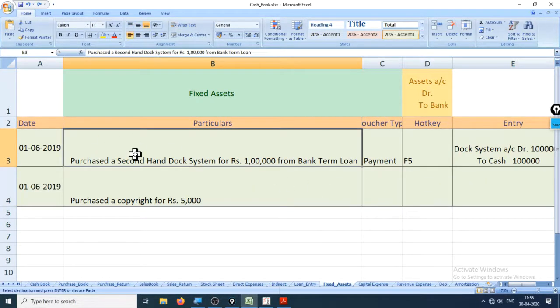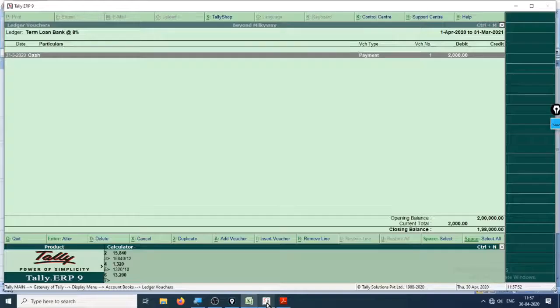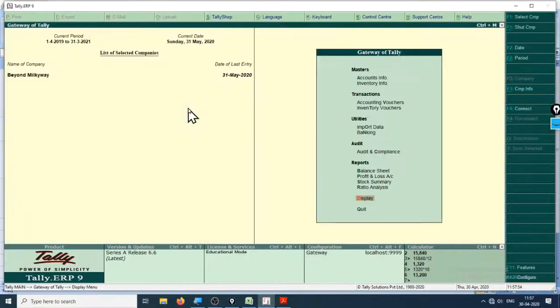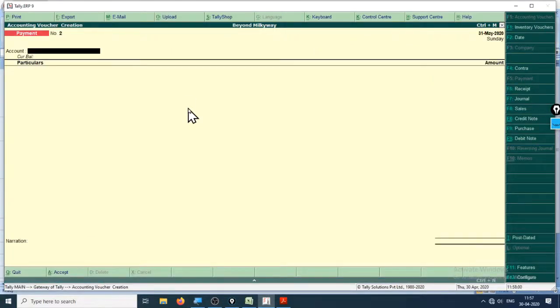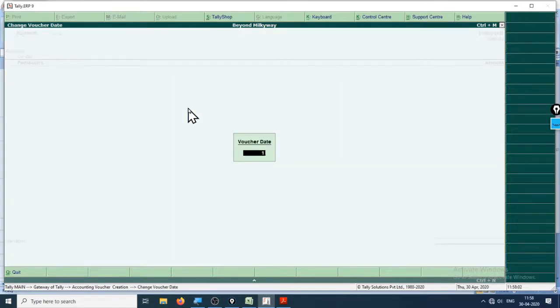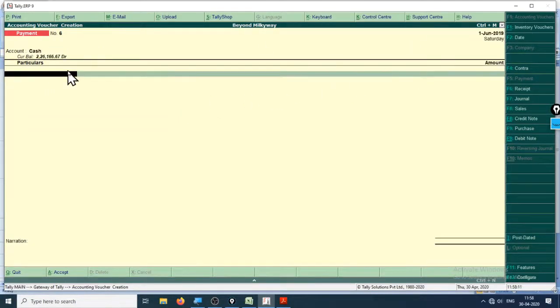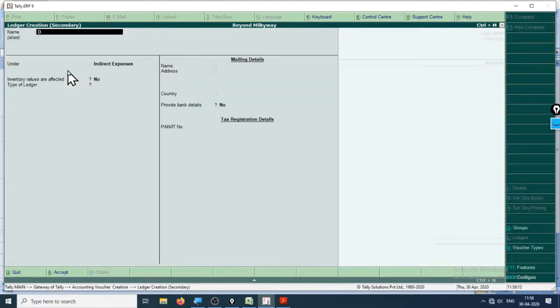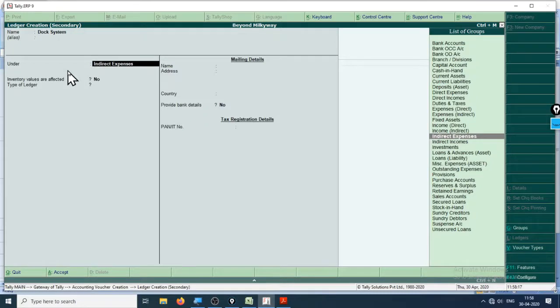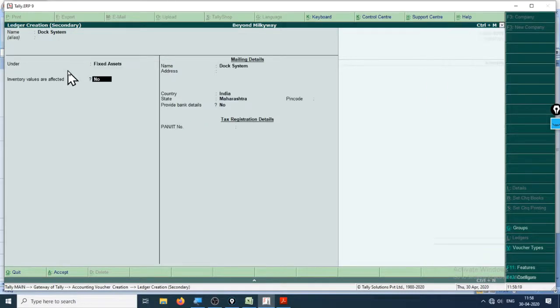So let's move on to Tally and pass the journal entry. Go to fixed asset. Don't forget to change the date. That is a reminder to myself. Payment date is 1/6/2019. Also depreciation will be charged from June month only. Hence paid cash. What did we purchase? Dock system. Second hand dock system. Okay, it is a fixed asset.